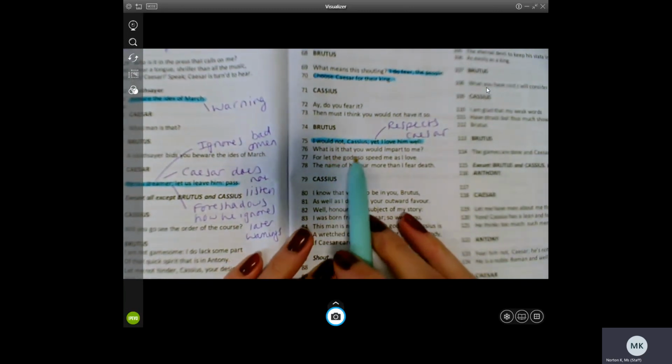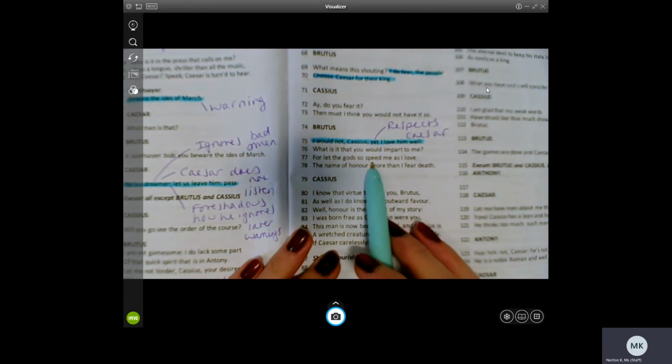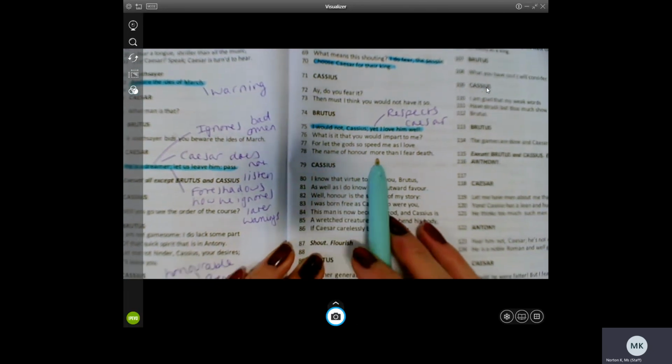What is that you would impart to me? For let the gods so speed me as I love the name of honour more than I fear death.